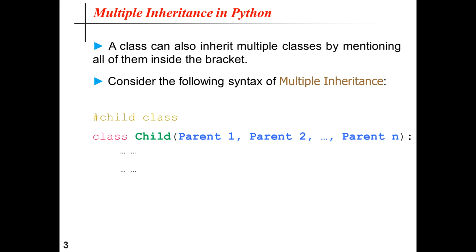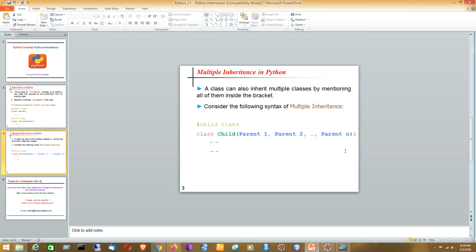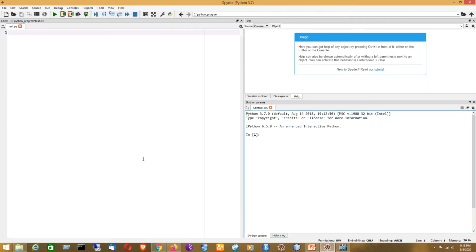Now we will see some coding examples to demonstrate the idea of the inheritance concept in Python. So now I will be using Spyder IDE, which is a very popular IDE for writing Python programs, and you can also run your program here.